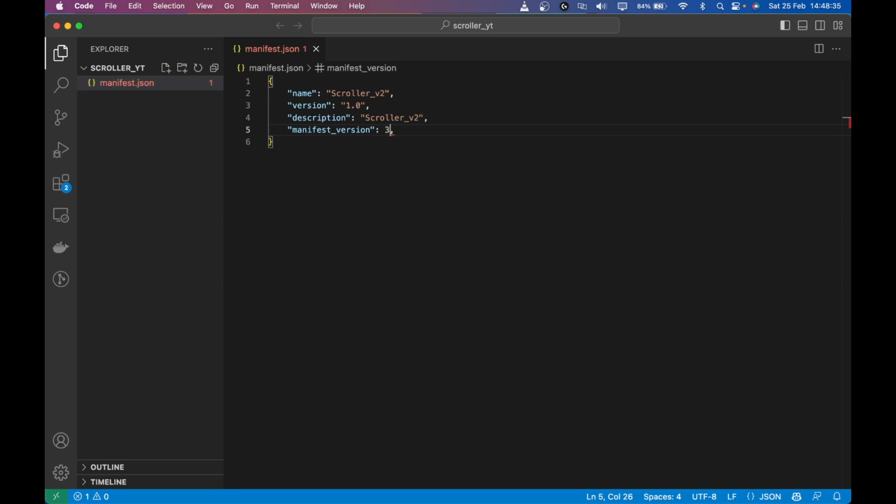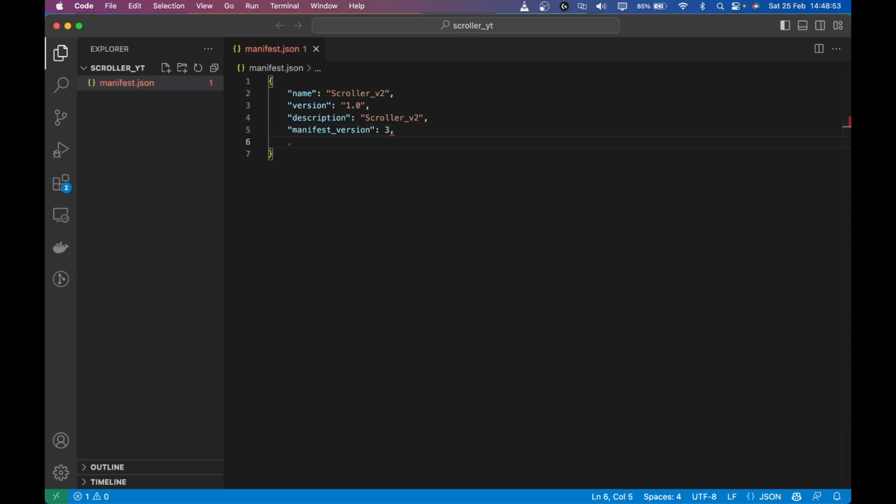So manifest version, we have a couple of manifest versions. Previously the de facto was the second manifest version, but now we have manifest version 3, which is more secure and has more functionality for extensions.